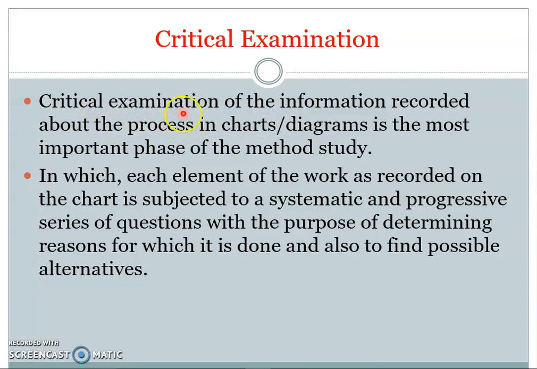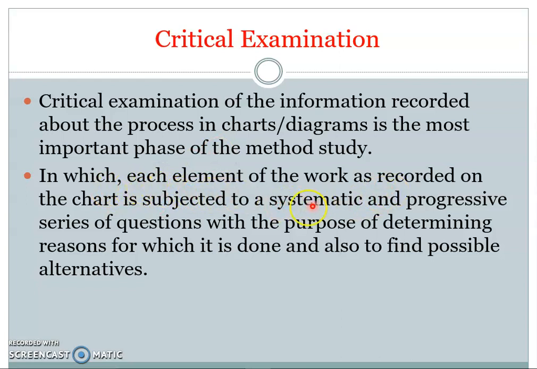So in the critical examination we assess the information about the processes and charts or diagrams. This is the most important phase of the method study, where we critically analyze with respect to a certain series of questions. So we use some questionnaire